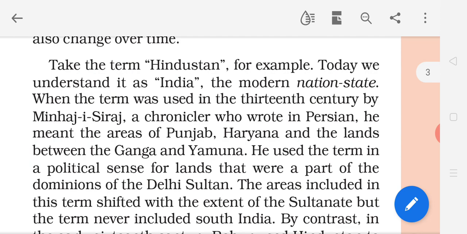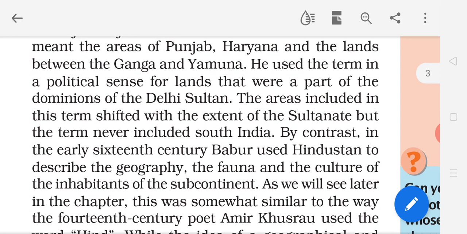The word Hindustan, which was used by Minhaj-e-Siraj, a chronicler in the 13th century, to describe what? The whole country? The whole area? No. The areas of Punjab, Haryana, and the lands between the Ganga and Yamuna. As well as he used the term in a political sense, as per the political meaning, for lands that were a part of the dominions.